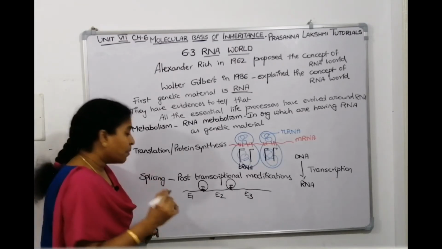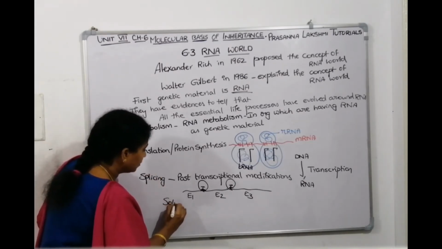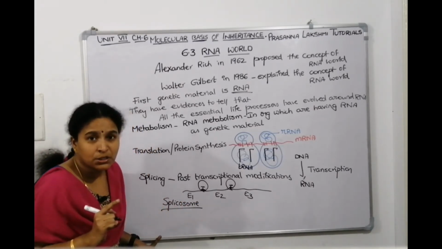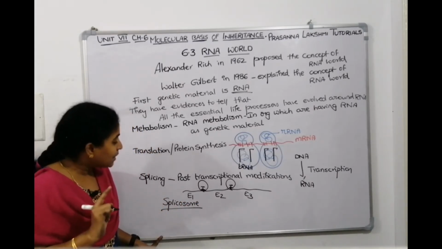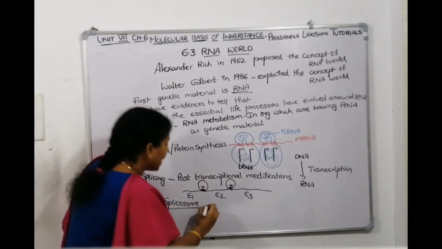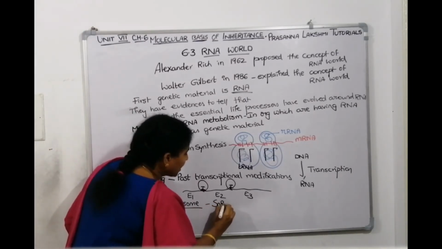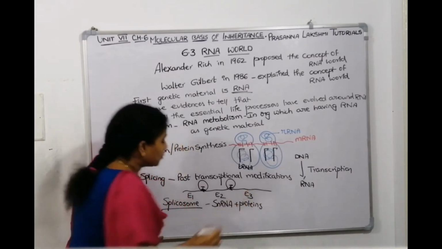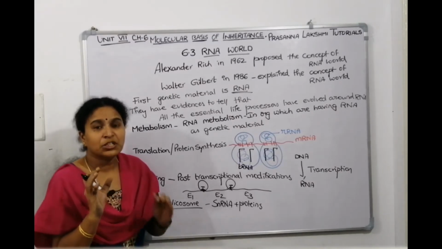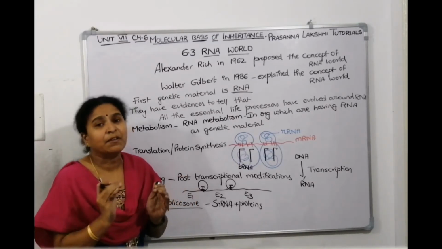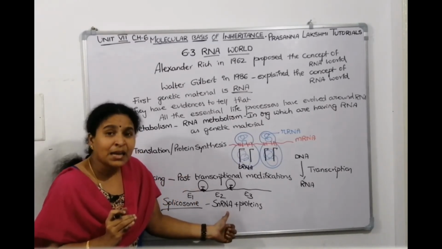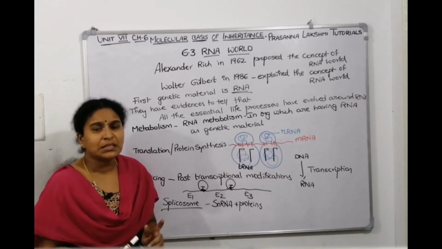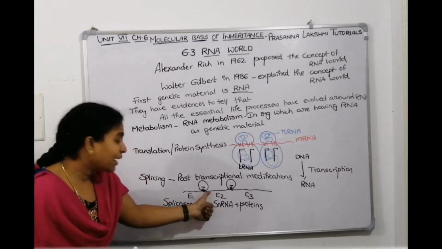Splicing is mediated by a particle called spliceosome. Spliceosome is made up of snRNA with proteins. Spliceosome is a complex having many snRNAs combined with proteins. That means RNA is required to cut RNA. Diamond is required to cut diamond. In the same manner, RNA is required to cut the RNA.